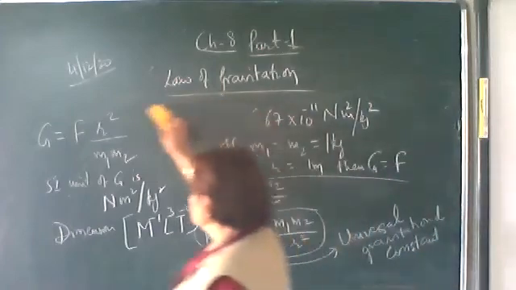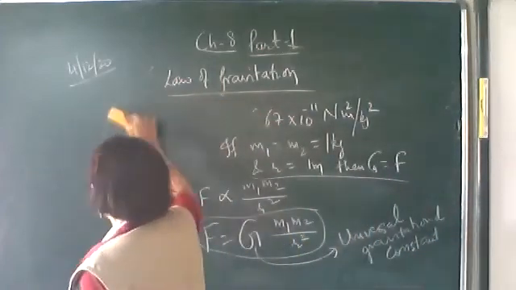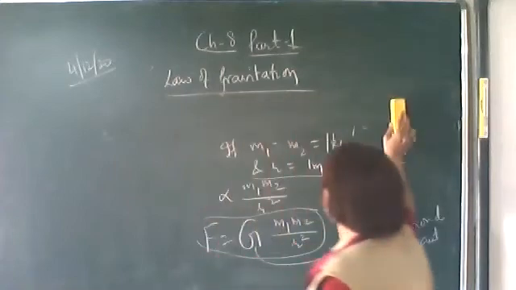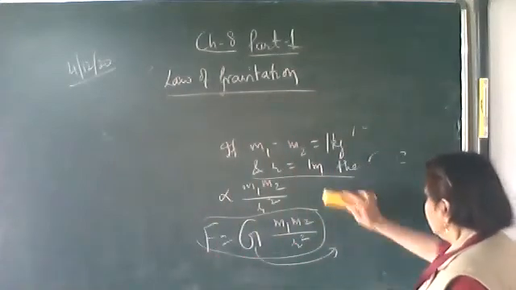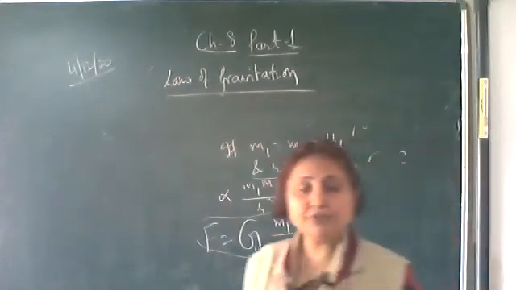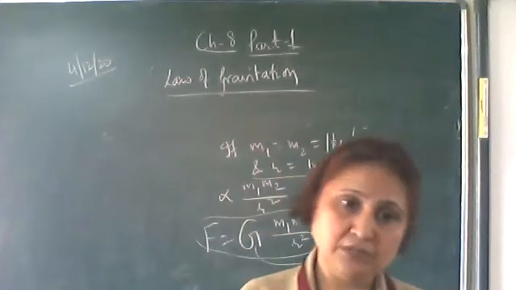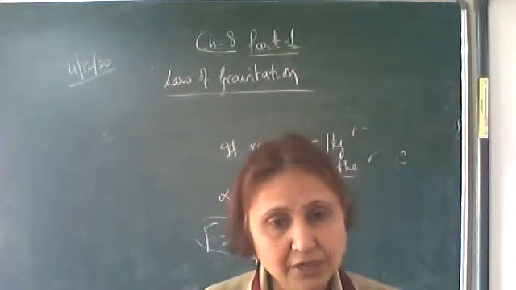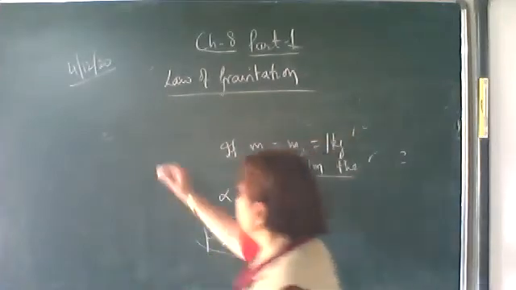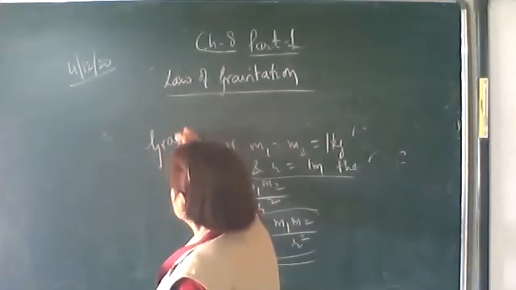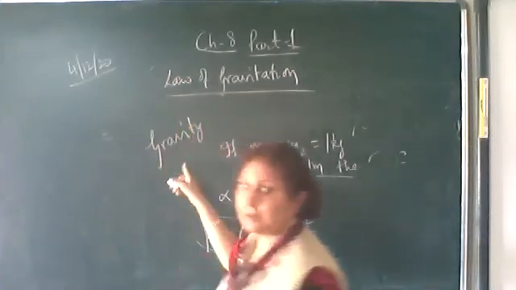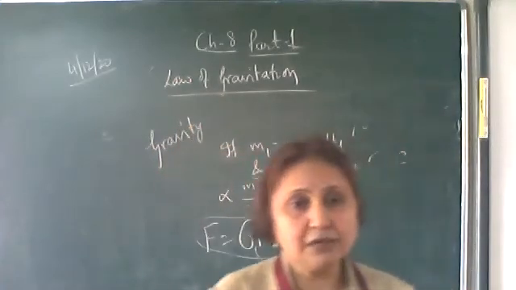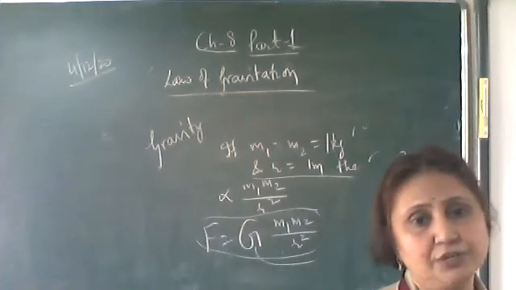Now, some evidences which support this gravitational force. Gravitational force between any two bodies we call the gravitational force. Gravity is also the gravitational force, but between the earth and any other body on the earth.